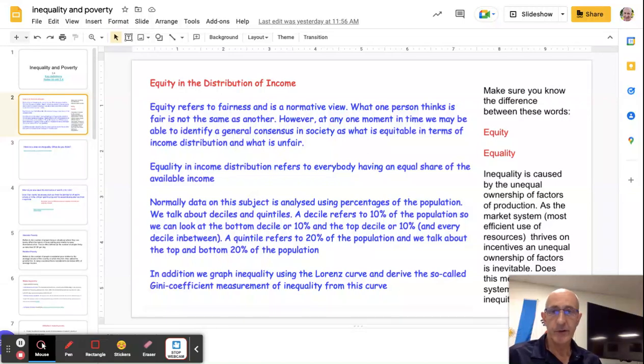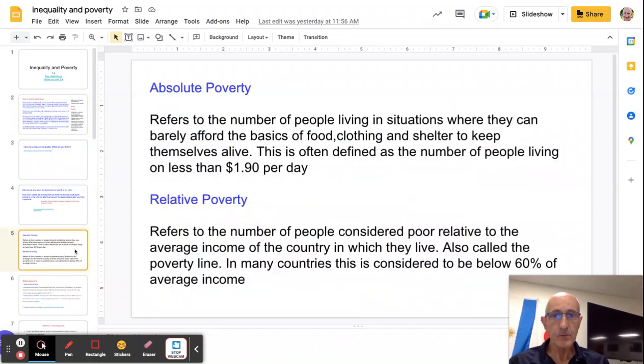So it's difficult to quantify something like equity. Equality is positive economics. You can quantify it. Equality basically means that everyone's got an equal share of available income. So it is possible to measure the degree of inequality within any particular society.